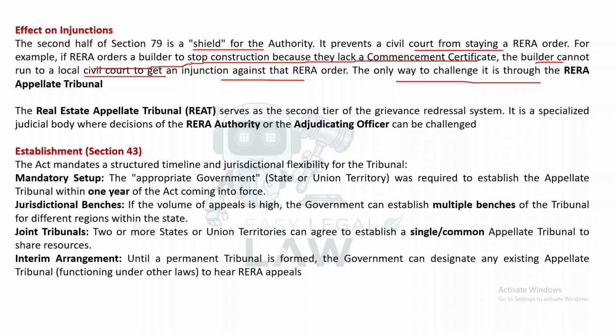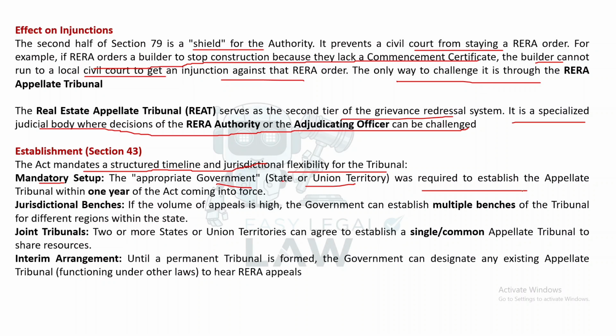The Real Estate Appellate Tribunal serves as the second tier of the grievance redressal system. It is a specialized judicial body where decisions of the RERA authority or the adjudicating officer can be challenged. Section 43 Establishment. The Act mandates a structure, timeline, and jurisdictional flexibility for the tribunal. Mandatory setup. The appropriate government, state or union territory, was required to establish the appellate tribunal within 1 year of the Act coming into force.